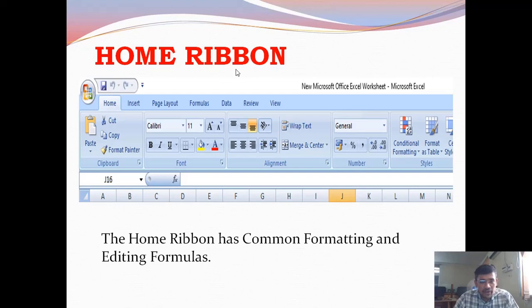If you observe this figure, in this ribbon, it is showing the formatting tools to format the data, alignment tools to align the data, left alignment, right alignment, center alignment, and numbering tools and conditional formatting tools.